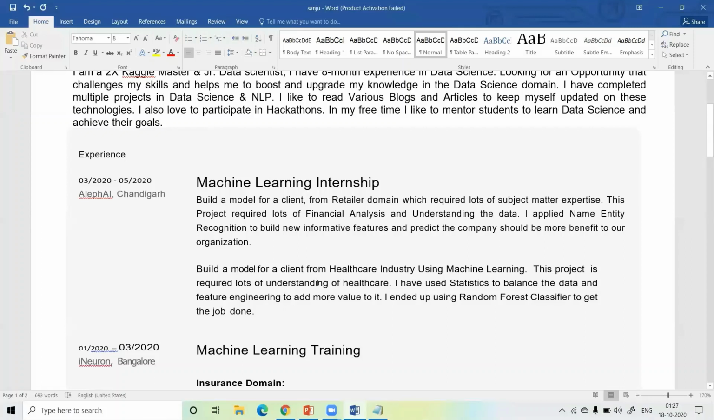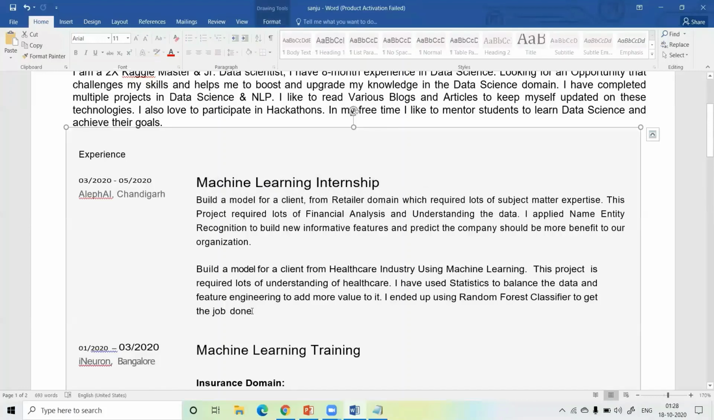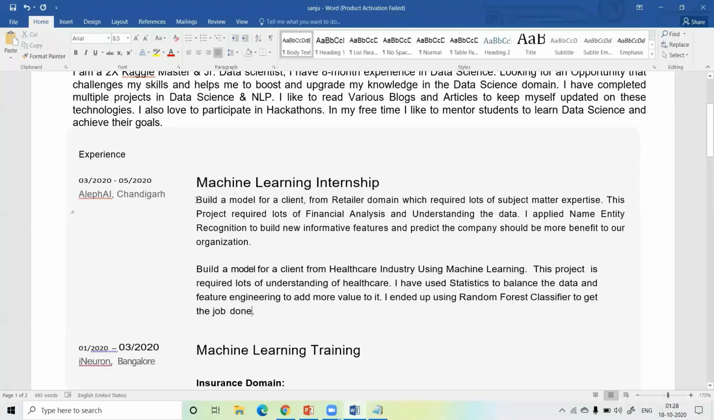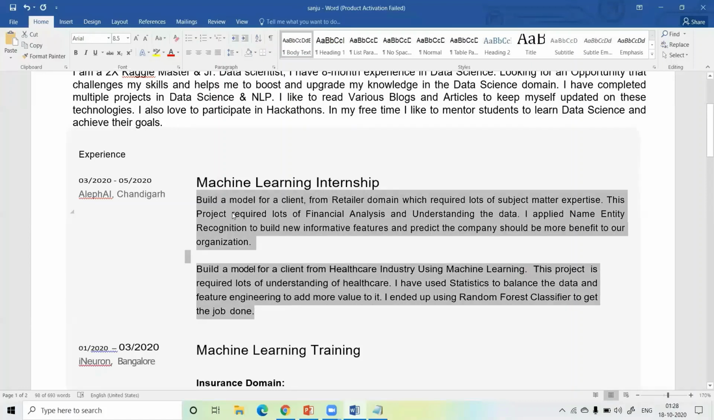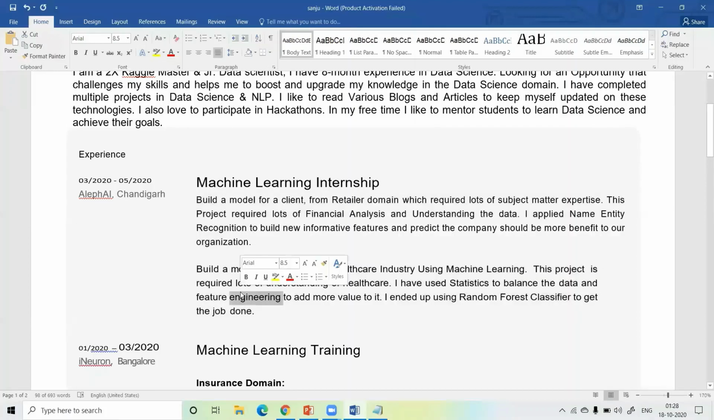If you have completed 1 or 2 internships and you apply for a junior data scientist role or data scientist role, then make sure you add your internship projects. In my internship time, I have done 2 end-to-end projects, so I added both. One is an NLP project using named entity recognition, NER, and the second is a machine learning project.